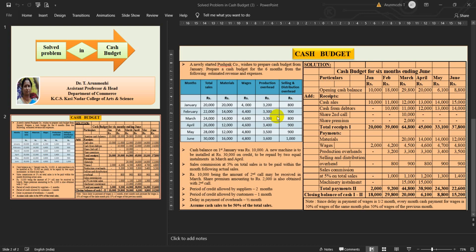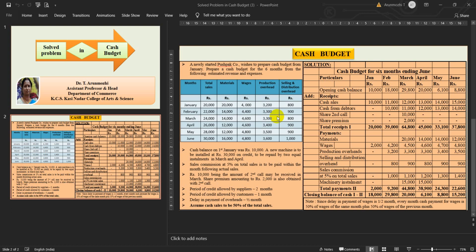A newly started Pushpak company wishes to prepare cash budget from January. Prepare a cash budget for the 6 months from the following estimated revenue and expenses. Values are given from January, February, March, April and May. Columns are total sales, materials, wages, production overhead and selling and distribution overheads. It says that the opening balance of cash for the month of January is 10,000.